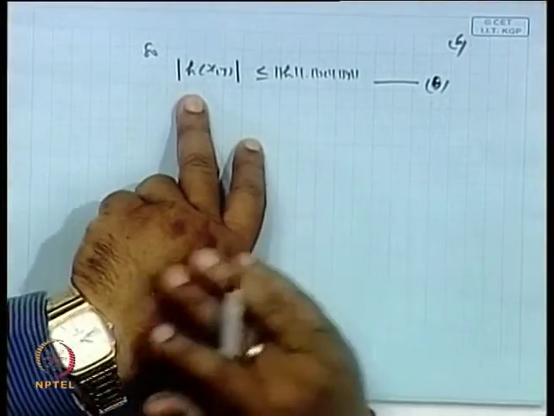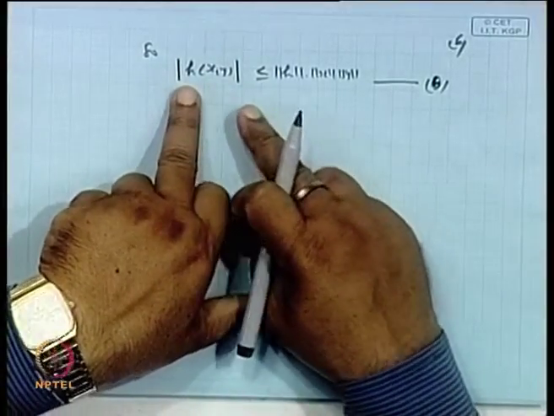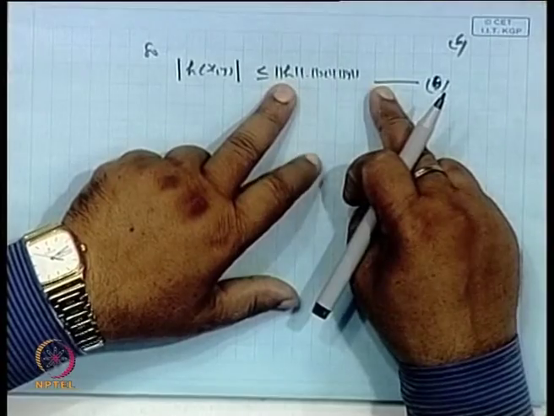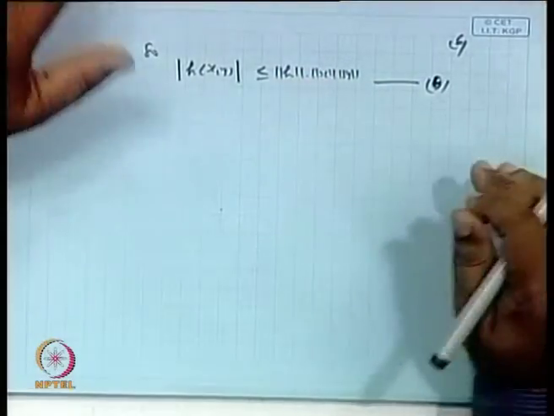We say H is a bounded sesquilinear form if this condition is satisfied, with C becoming the minimum, the infimum value of C being norm H.